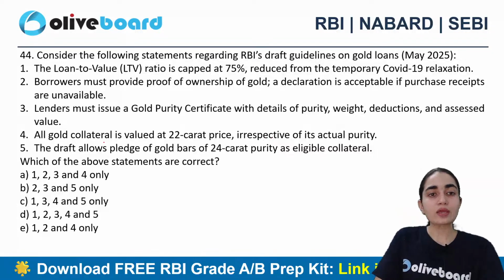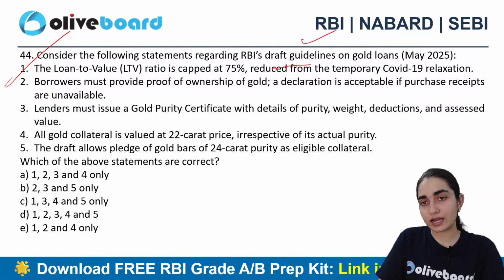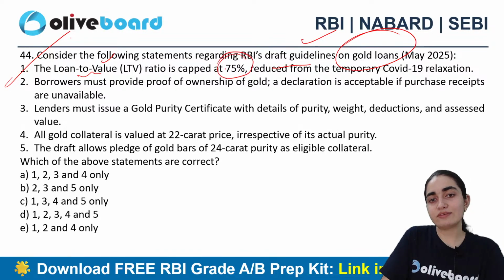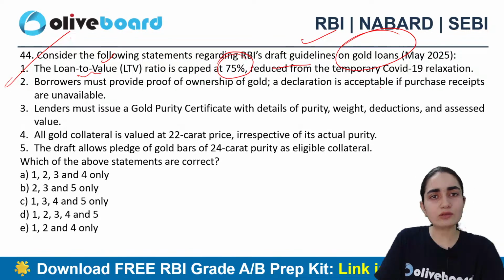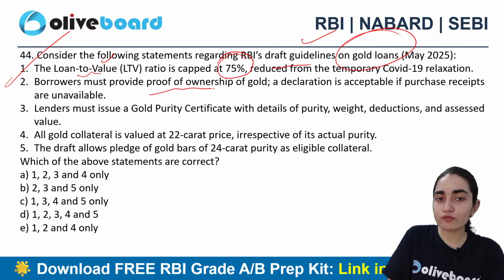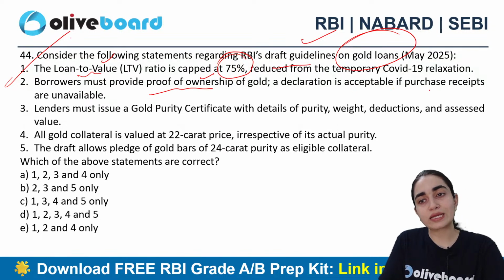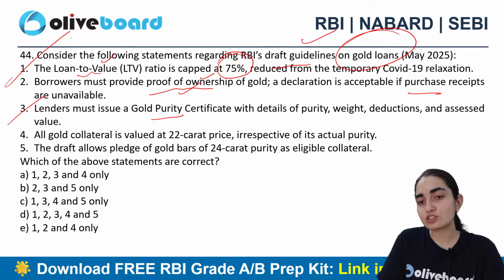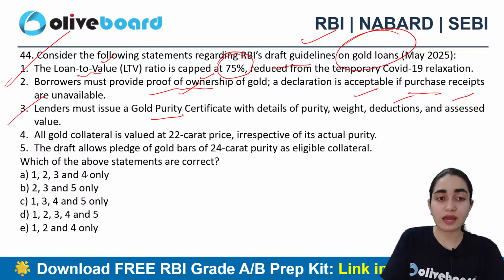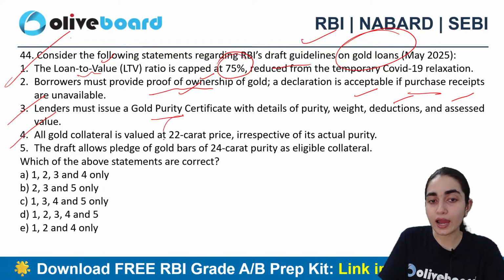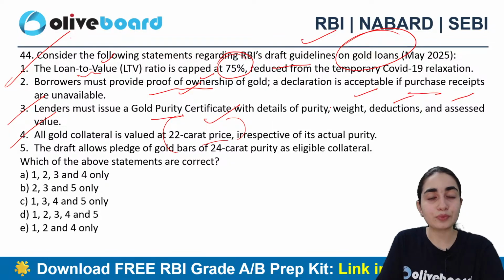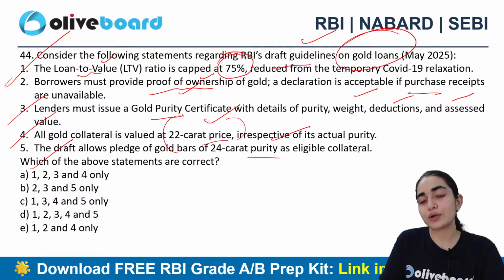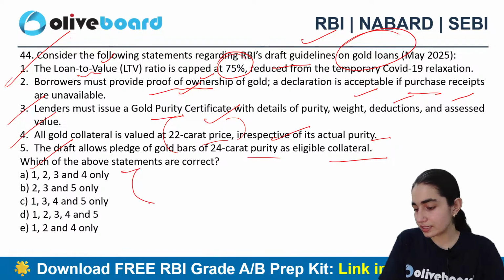Next question says, consider the following statements about the RBI's draft guidelines on gold loans. The loan to value, that is LTV ratio, has been capped at 75%, reduced from the temporary COVID-19 relaxation. Borrowers must provide proof of ownership of gold. A declaration is expected if purchase receipts are unavailable. Lenders must issue a gold purity certificate with details of purity, weight, deductions, assessed value. All gold collateral is valued at 22 carat price irrespective of its actual purity. The draft allows pledge of gold bars of 24 carat purity as eligible collateral. Now tell me which one is the correct statement here.